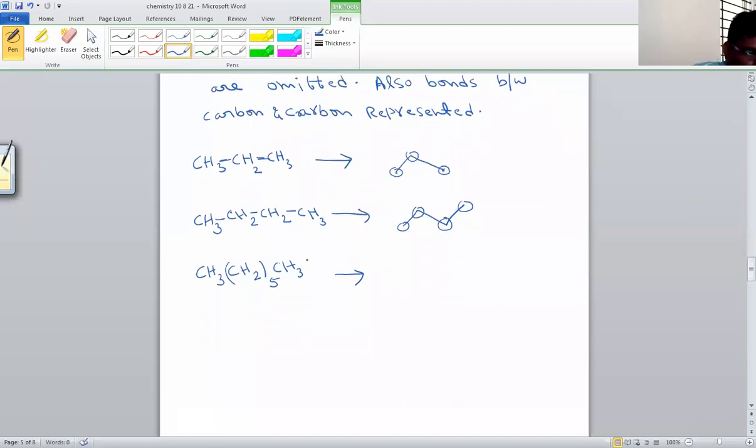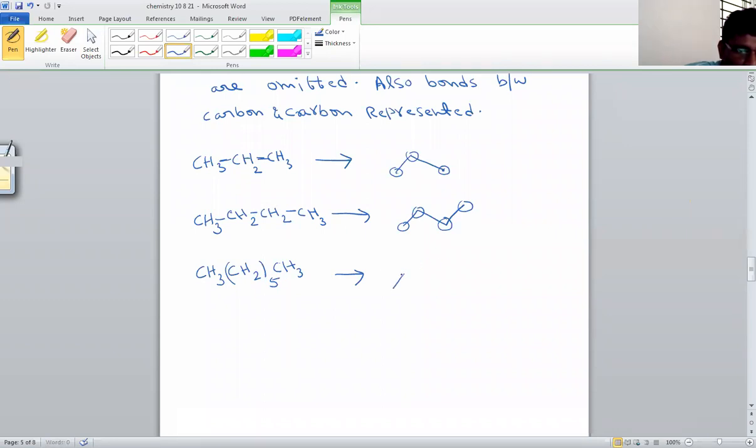Here all bonds are omitted. Observe this. So how to identify? This is the first carbon. In between 5 carbons are there, and the last carbon. So total number of carbons is 7 carbons. 7 carbons means 6 bonds are possible. Observe. For 3 carbon atoms, how many bonds are there? 2 bonds. For 4 carbon atoms, 3 bonds are there. That means bonds are always one less. Here 7 carbons, that means 6 bonds.